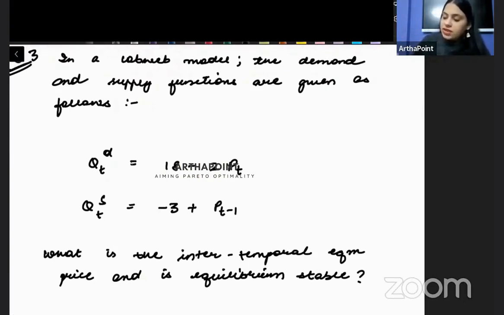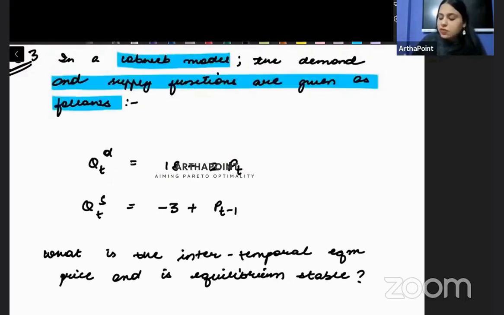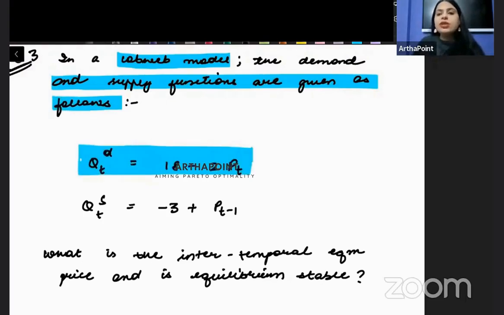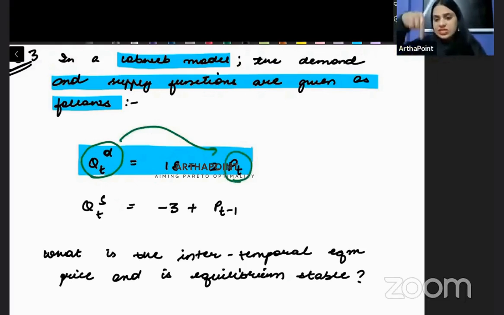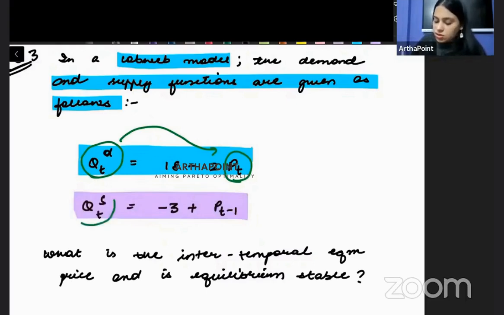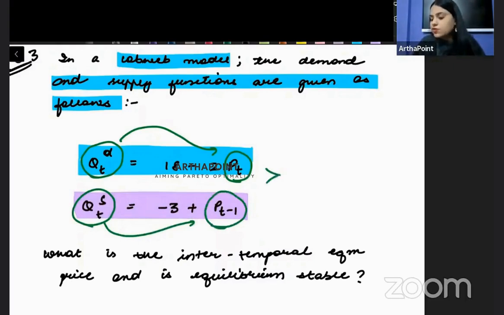Okay beta, look into question number 3. देखो ध्यान से. It says, in a cobweb model, the demand and supply functions are given to you as follows. So this is the demand function given to you. Beta, notice carefully that the demand function is a function of the price. This year's price, current price. Beta, look carefully that the supply function is a function of last year's price. तभी तो difference equation form होगा. When you will equate demand to supply, you will get the difference equation.